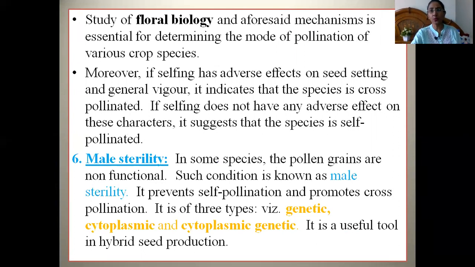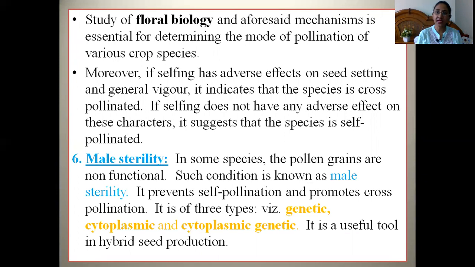Okay, now we will see why we study the modes of pollination. For studying the modes of pollination, we have to study the floral biology. Studying the floral biology is also very important because it enables us to determine the mode of pollination of various crop species. If we know the floral biology of any particular crop species, we will be able to answer what is the mode of pollination and mode of reproduction of that particular crop species.